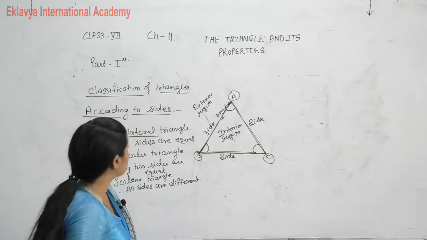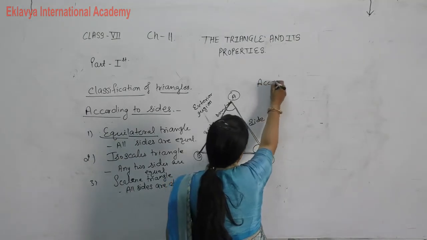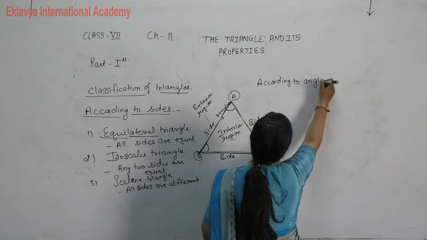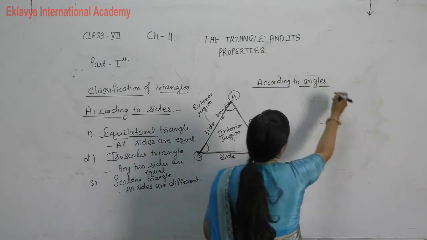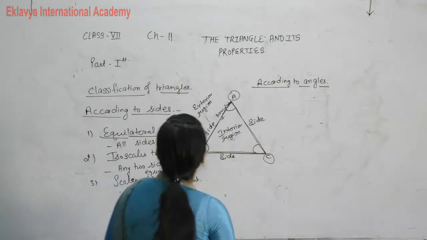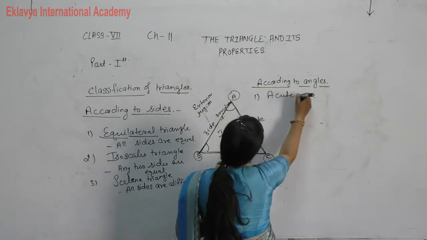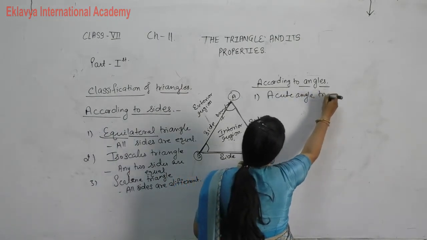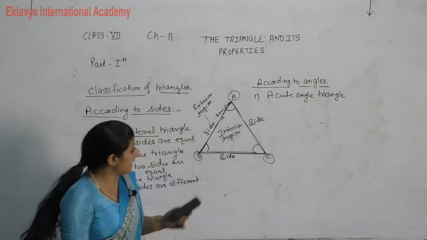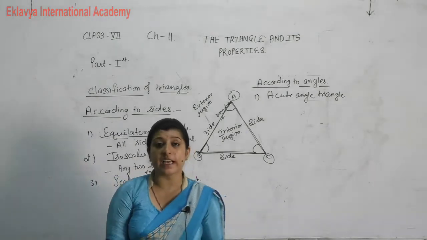Now see the classification of triangle according to angles. According to angles, we can say acute angle triangle. If all the angles in a triangle are acute, what is an acute angle?